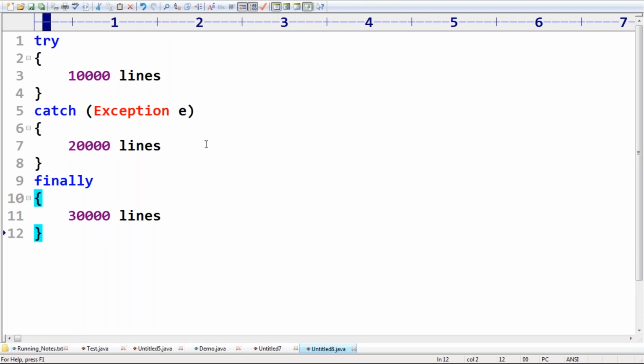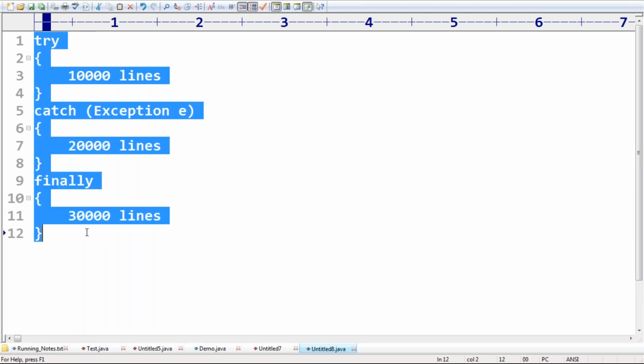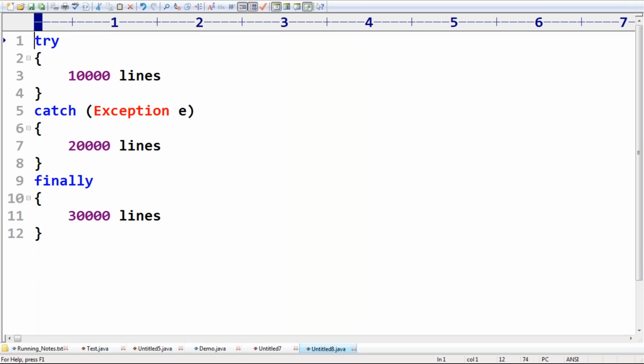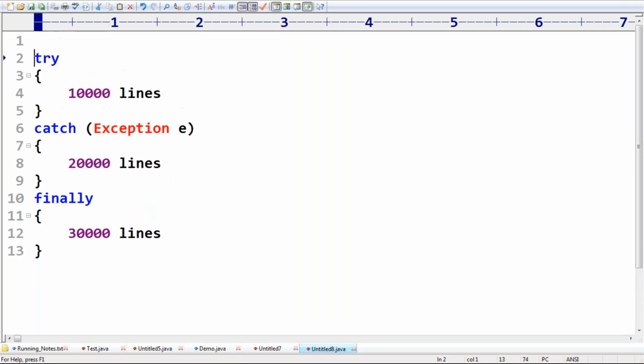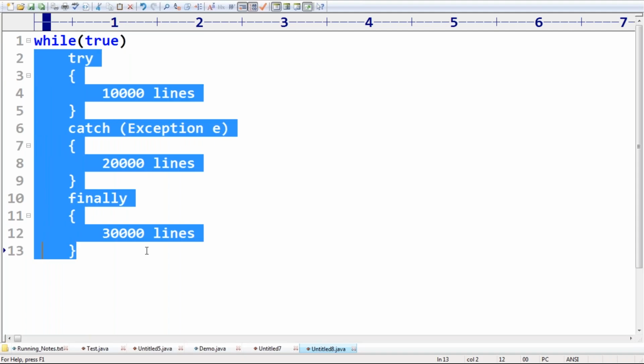These seem to be multiple statements, but this total is only one statement, a single try catch finally. I can take this total under while of true without any curly braces, and it is valid.